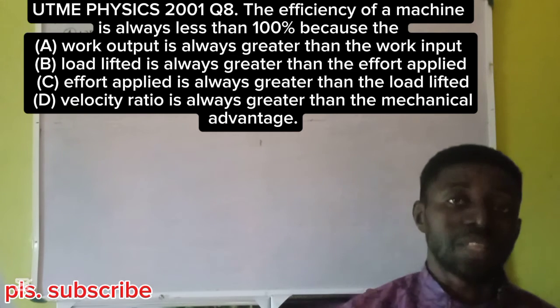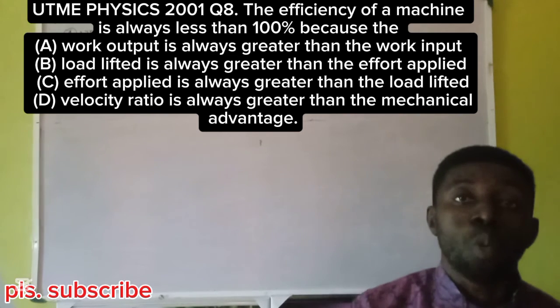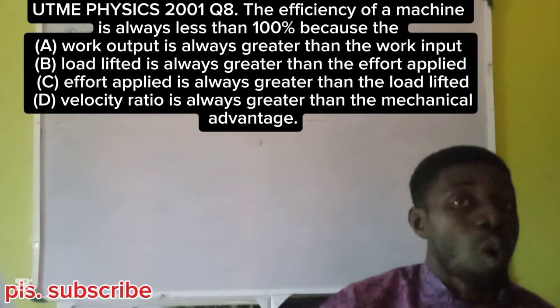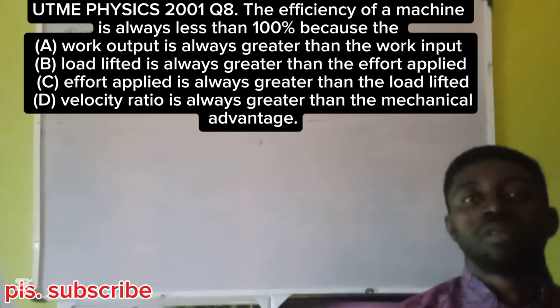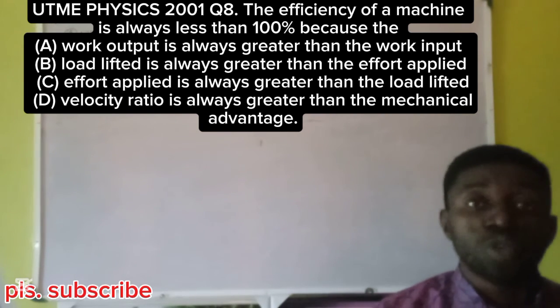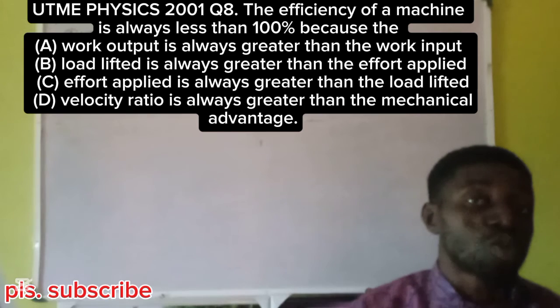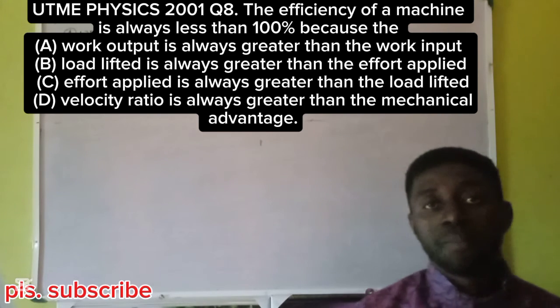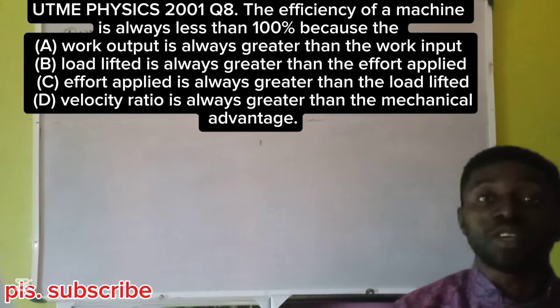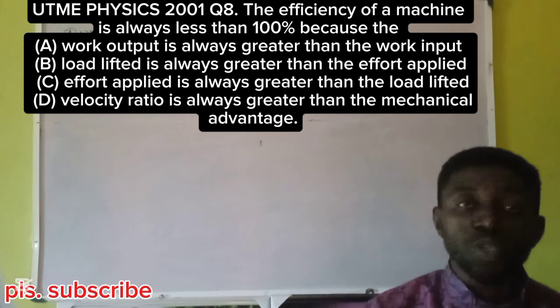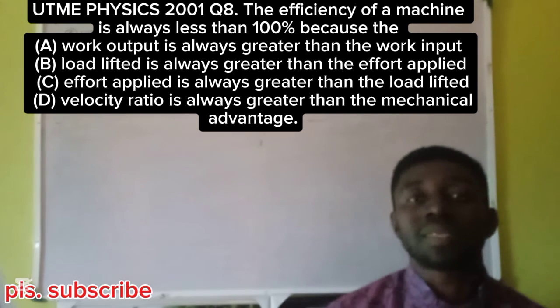So no machine is 100% efficient. In every machine, the work input must be greater than the work output. We give more to collect less, because some of the energy given will be converted to other forms of energy. Yeah, the second law of thermodynamics. In every conversion of energy, there must be some amount of useless waste.